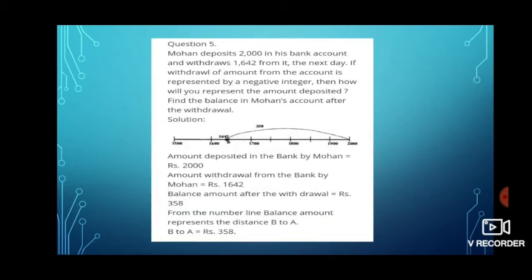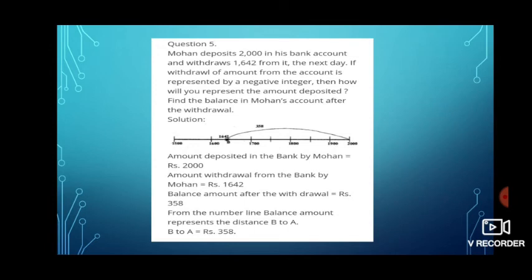Next one is question number 5. Mohan deposits 2,000 in his bank account and withdraws 1,642 from it the next day. If withdrawal of an amount from the account is represented by a negative integer, then how will you represent the amount deposited? Here, if we add a negative integer, you please remember in the starting slides I showed you that we have to move towards the left side.